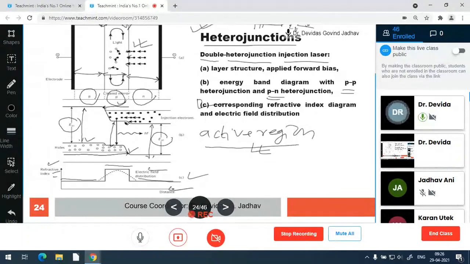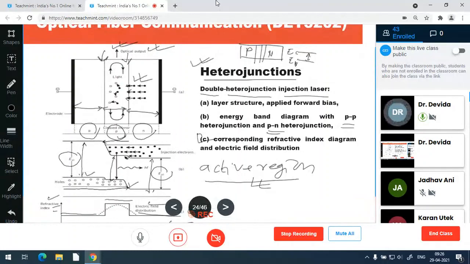So the refractive index of the active region is increased compared to the refractive index of the other junction areas, and that makes the optical fiber cable structure and increases the directivity also, because photons can either go in this direction or in this direction.